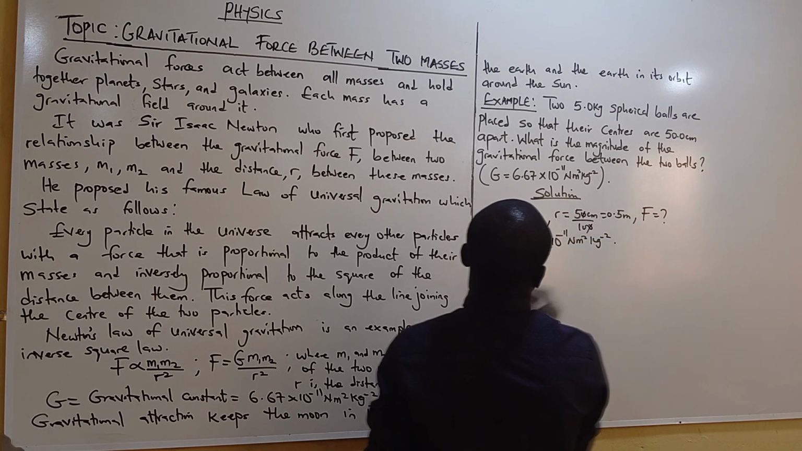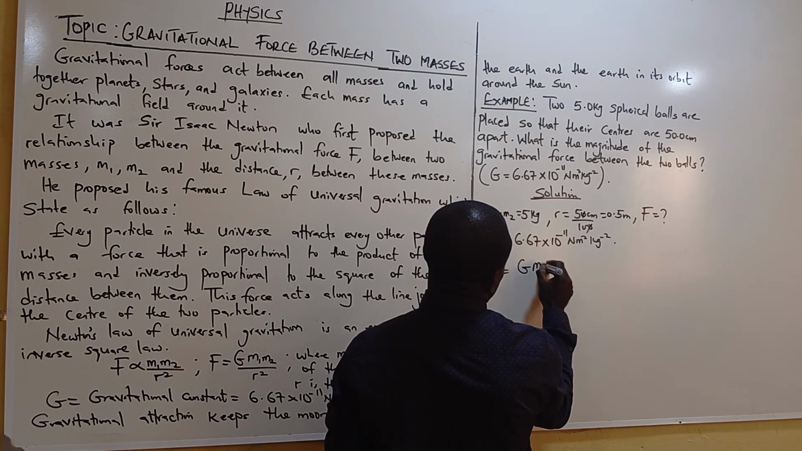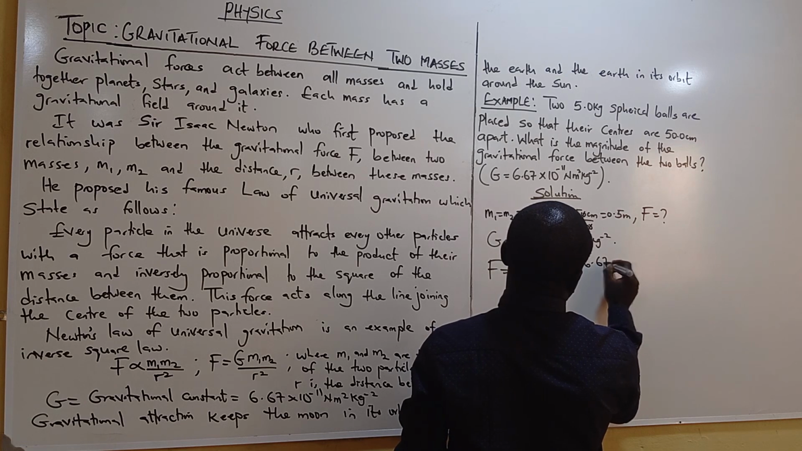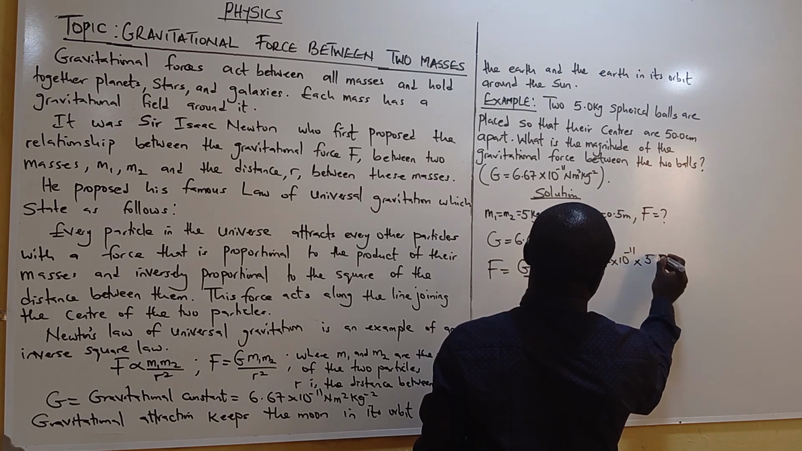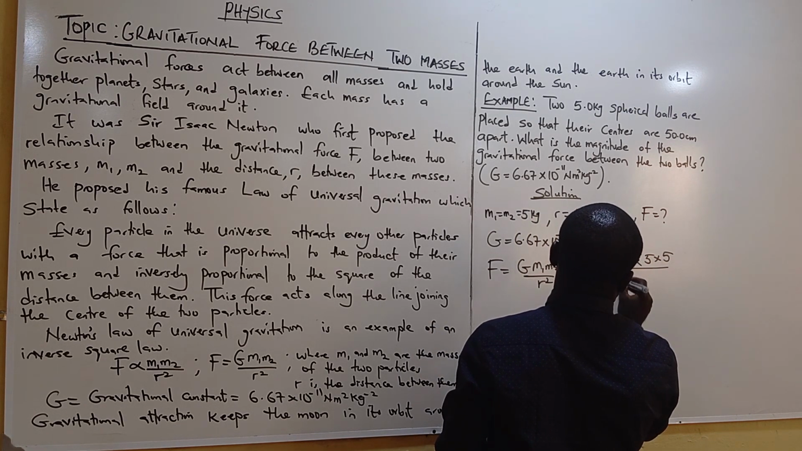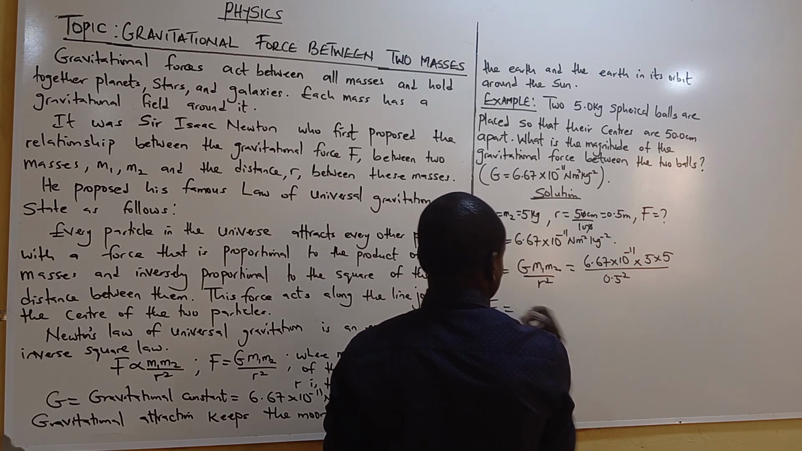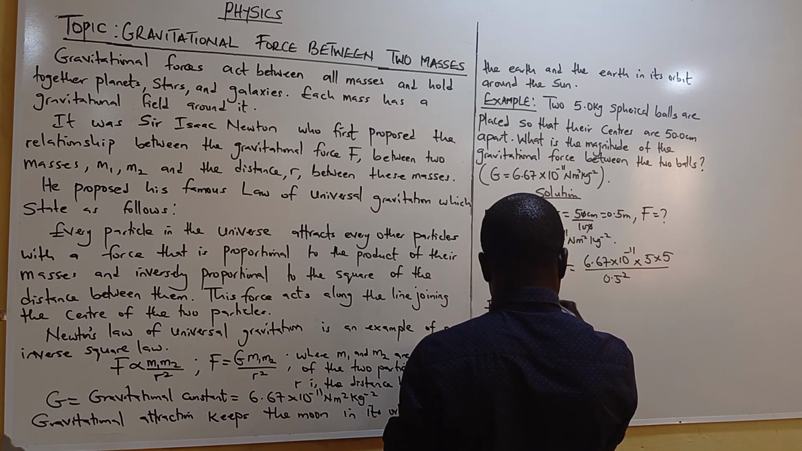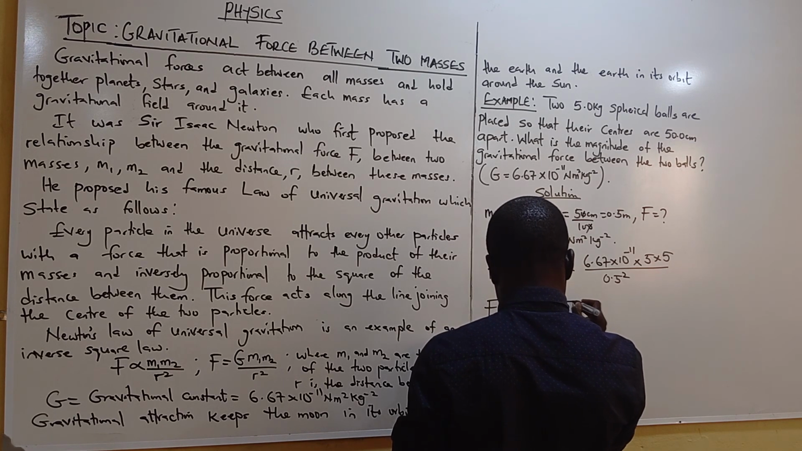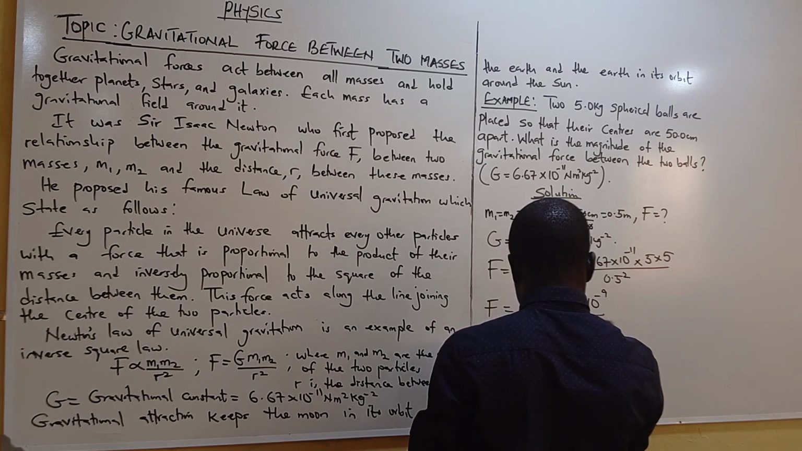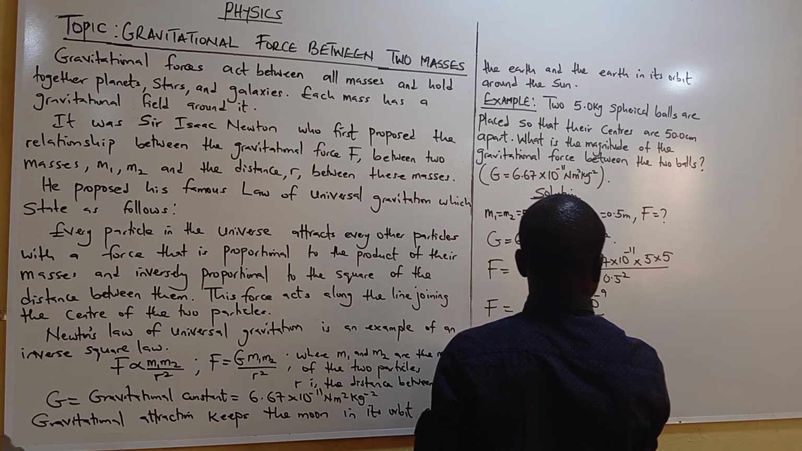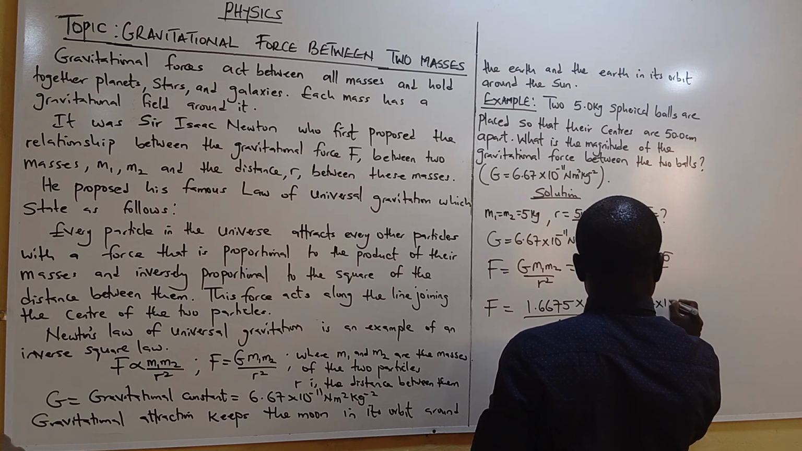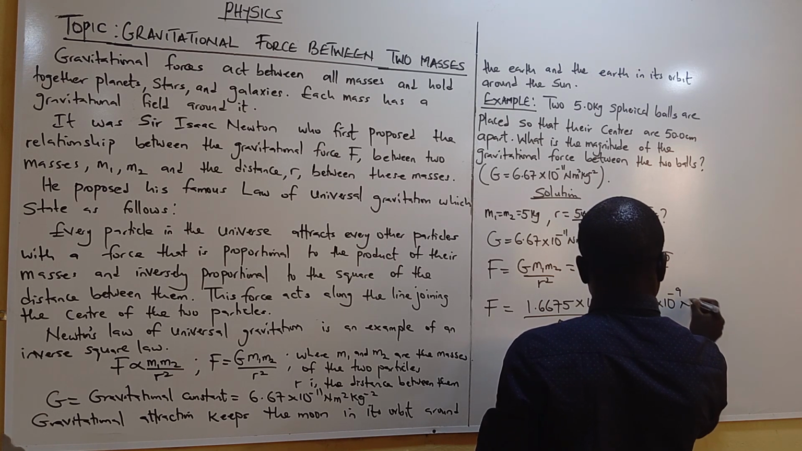Now use the formula F equals G m1 m2 over r squared. What's our G? 6.67 times 10 to the power minus 11, times 5, times 5, divided by 0.5 squared. When you multiply that, you have 1.6675 times 10 to the power minus 9, divided by 0.25. When you divide that, you have 6.67 times 10 to the power minus 9 Newton.